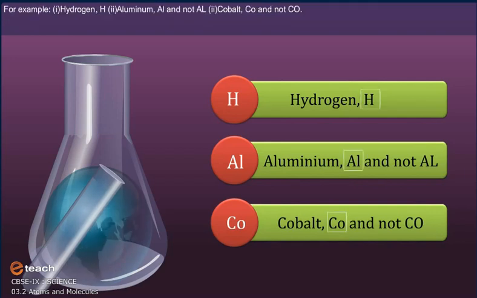For example, hydrogen is H, aluminium is Al and not AL, cobalt is Co and not CO.